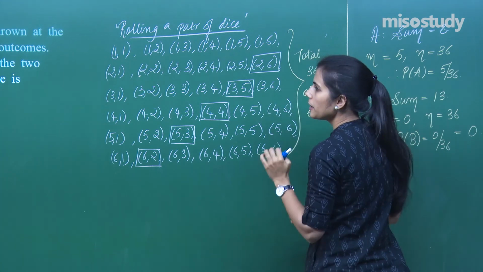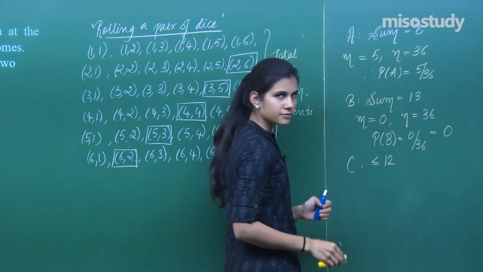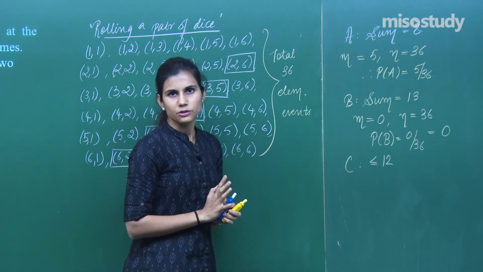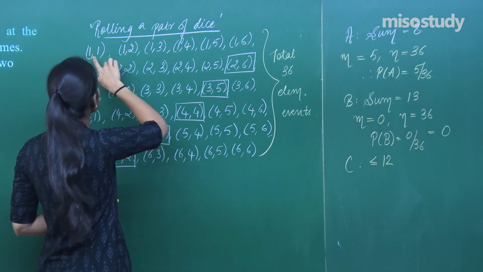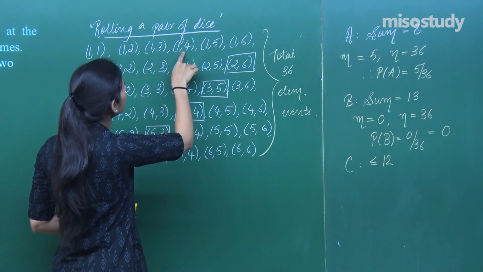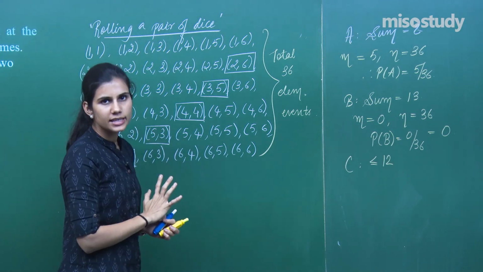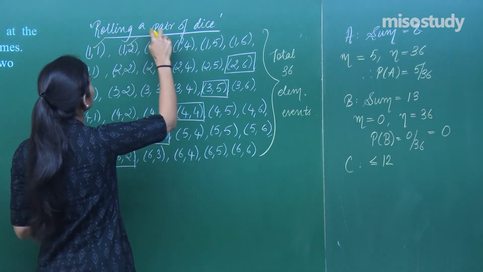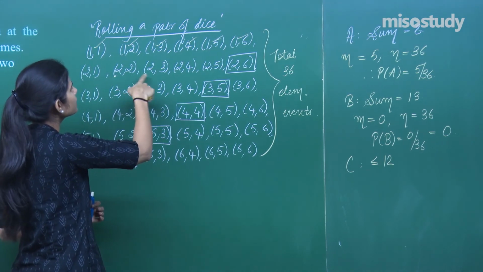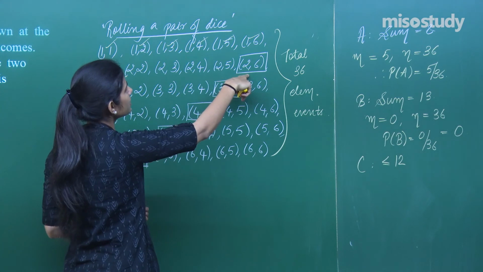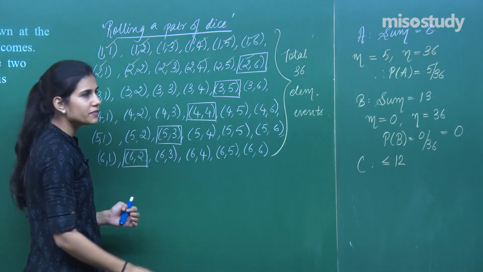C event is that the sum is less than equal to 12. Now you can see when you add the two digits in the first row, you're getting 2, 3, 4, 5, 6, 7. So from 2 to 7 is the sum which is less than equal to 12. So all these are favorable outcomes to event C. This sum is 3, sum is 4, sum is 5, sum is 6, sum is 7, sum is 8. All these are less than equal to 12. So even these are my favorable outcomes to event C.